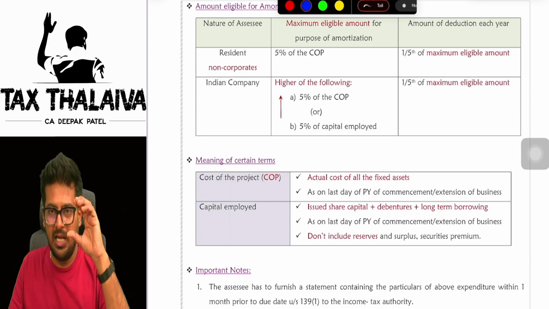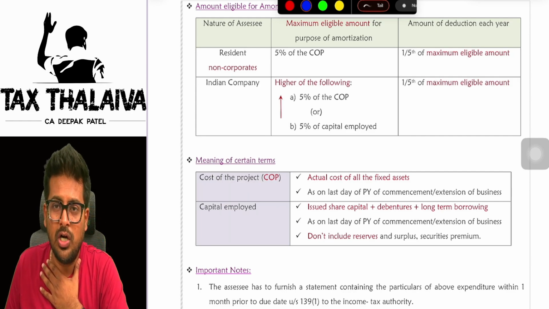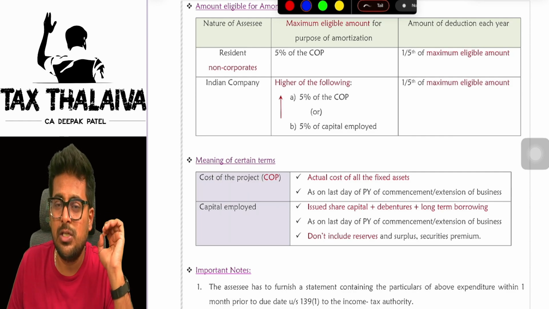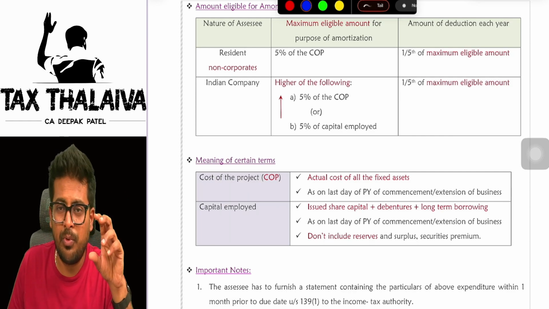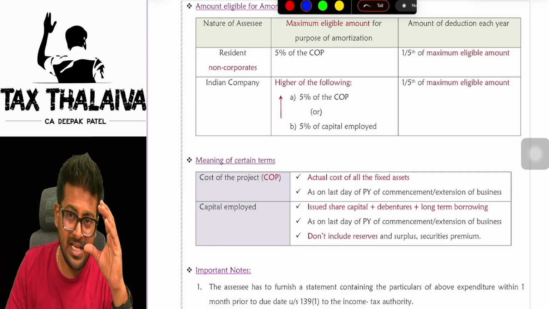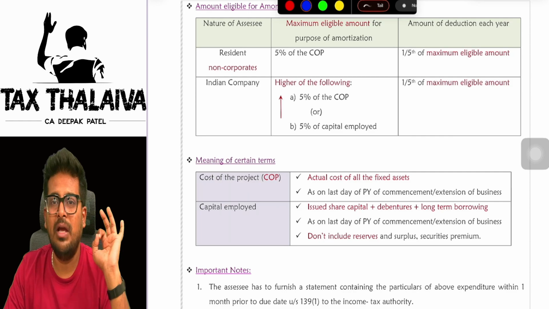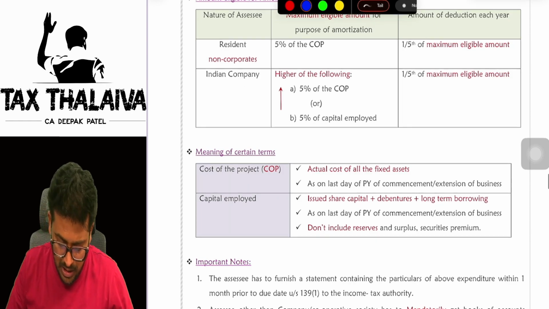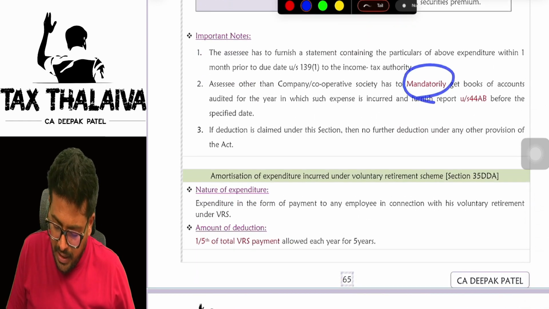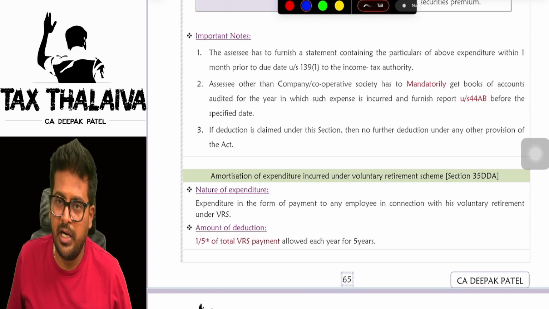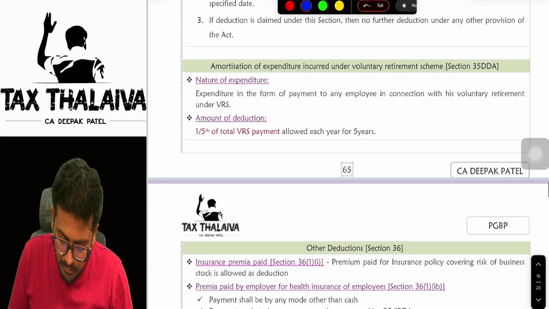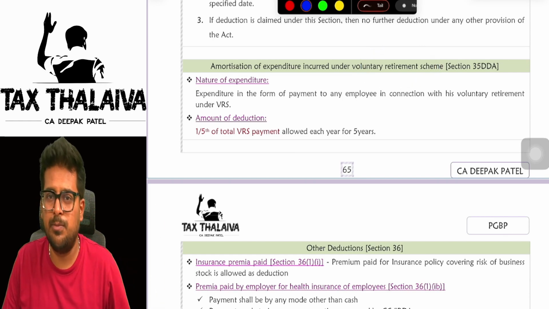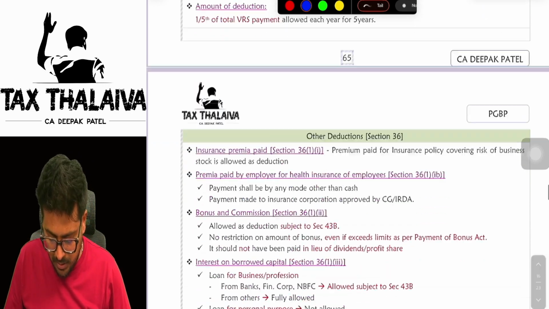Is it clear? So if I am a non-corporate assessee, meaning I am an individual or HUF and all, and I am starting a new business, in that case my eligible deduction will be 5% of cost of project, and on that 1/5. That is the maximum total deduction I can take. It is mandatory to get your books of accounts audited in order to claim this 35AD expenditure. There is also the voluntary retirement scheme, for which the employer or company incurs expenses. On that also 1/5 will be eligible.